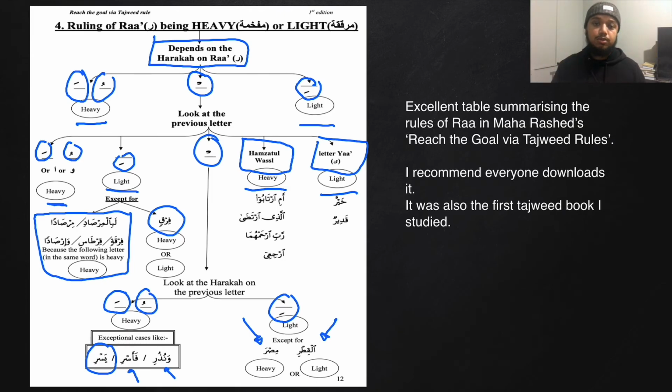And we mentioned that if Ra is Sakina, then we look at the letter before. But if the letter before is also Sakina, then we look at the letter before that. And if that is Fatha or Dhamma, then it is heavy, and if it is Kasra, it's light, except for certain few words such as Al-Qitr and Misr and Wa Nudhur, Fa Asli and Yasr. Once you know the main rules, to learn exceptional rules is a lot easier. When you know the main rules, then you can do your reading and everything is fine and fantastic. And then as you come across an exception, you just learn the exception and you cross that bridge when you come to it.